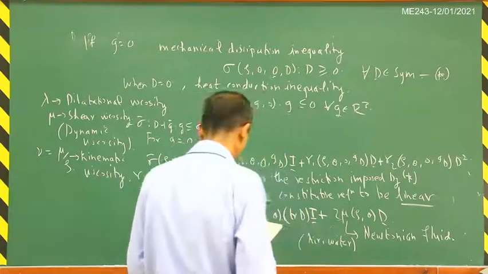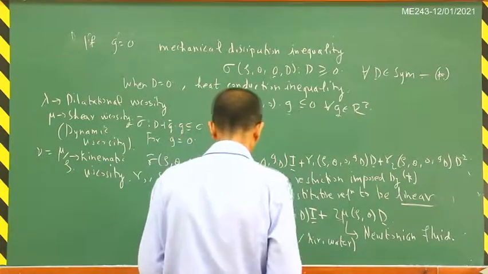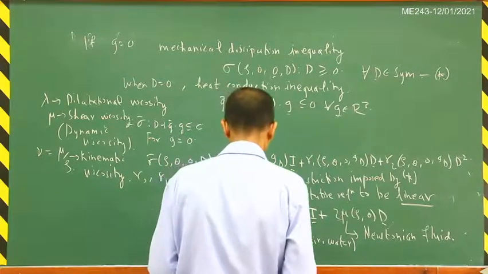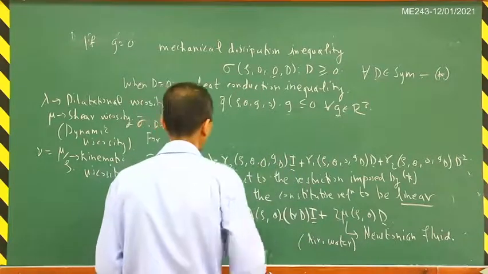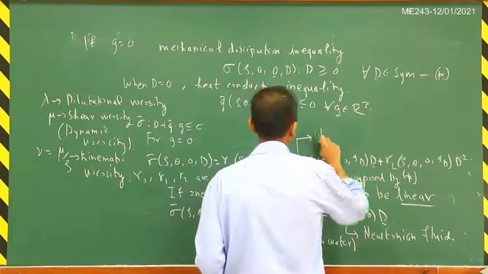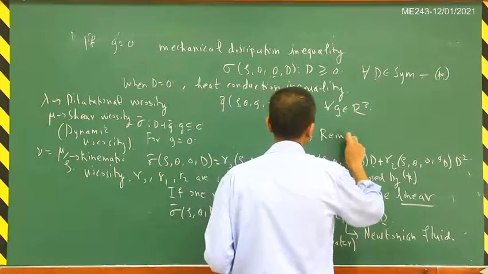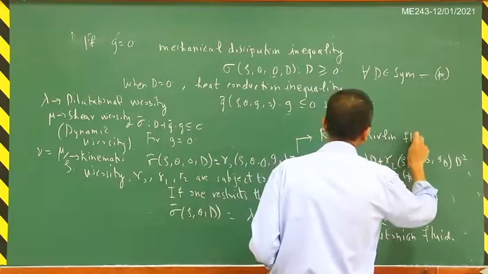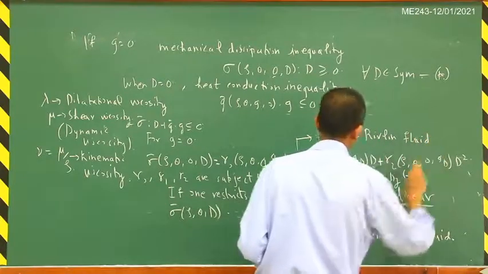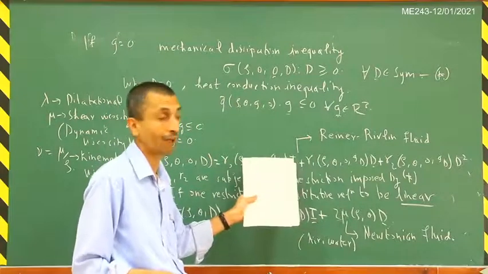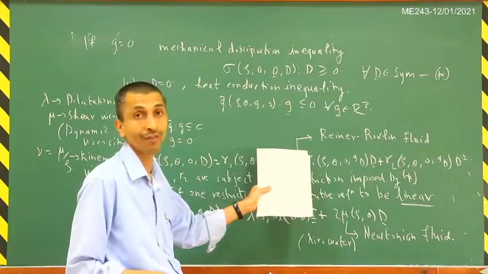Fine. The constitutive relation which we derived here is known as a Reiner-Rivlin fluid. You can see that the Newtonian fluids are a special case of Reiner-Rivlin fluids.